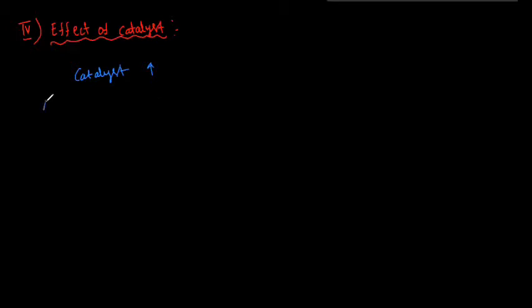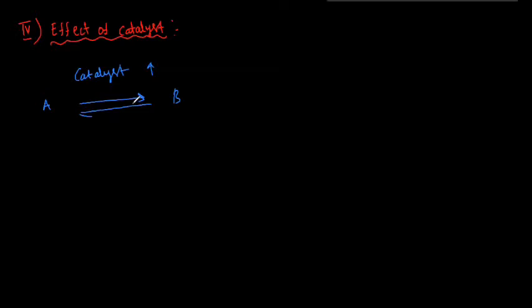It only helps in attaining the equilibrium state without shifting it in any direction.